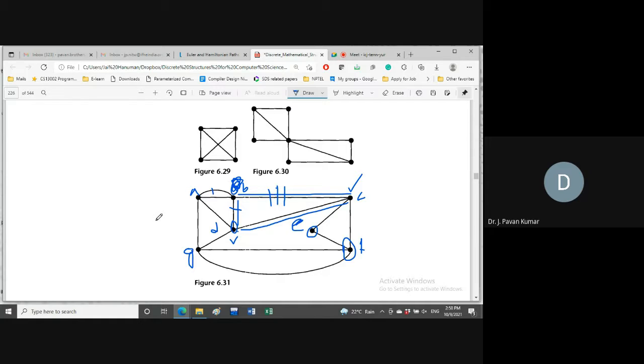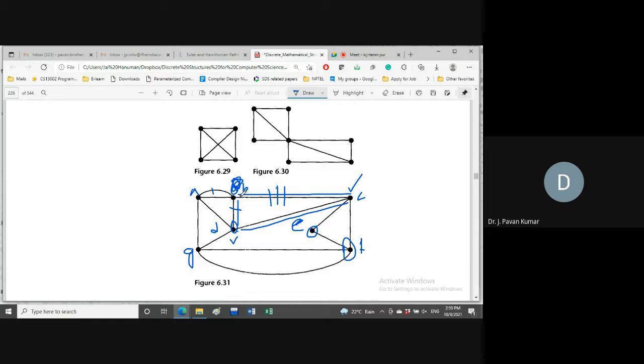Or 3? A to B we have, A to D we have, A to G also we have. Why? Because A to B only one edge we have covered, but another edge we have possibility, right? So we will choose any of these three. These are the three possibilities. But the cycle won't be completed if you go to B. Correct. If you go to B, the cycle won't be covered. So for that purpose, we will not consider A to B.